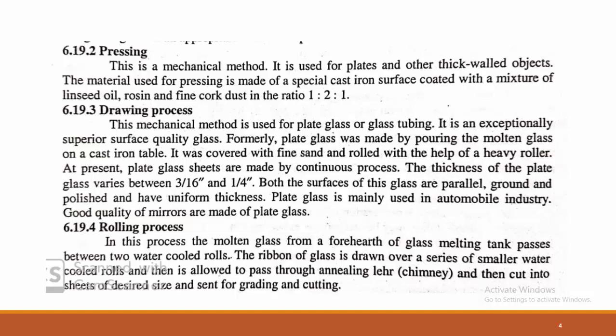This is also a mechanical method used for plate glass or glass tubing. We can say that the liquid glass is drawn, and further with the help of the drawing the shape of articles can be made. Formerly the plate glass was made by pouring the molten glass on a cast iron table. It was covered with fine sand and rolled with the help of a heavy roller. So the process is nothing but where with the help of the roller it can be pressed.